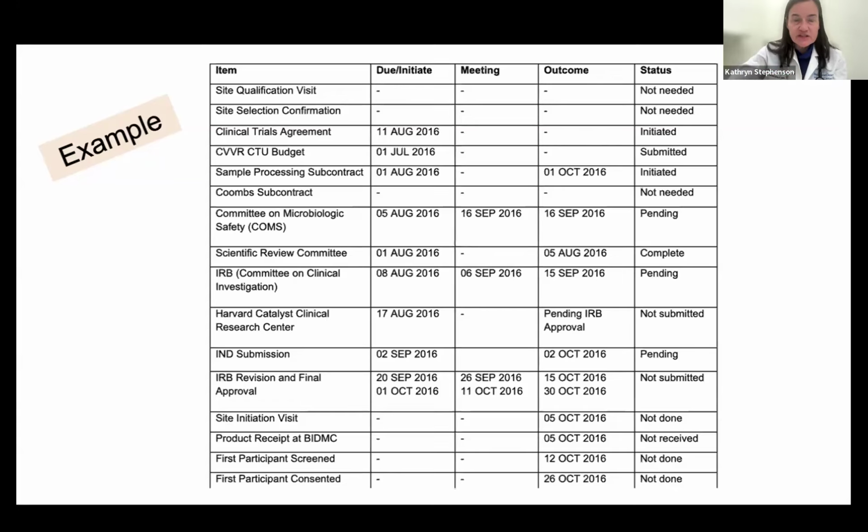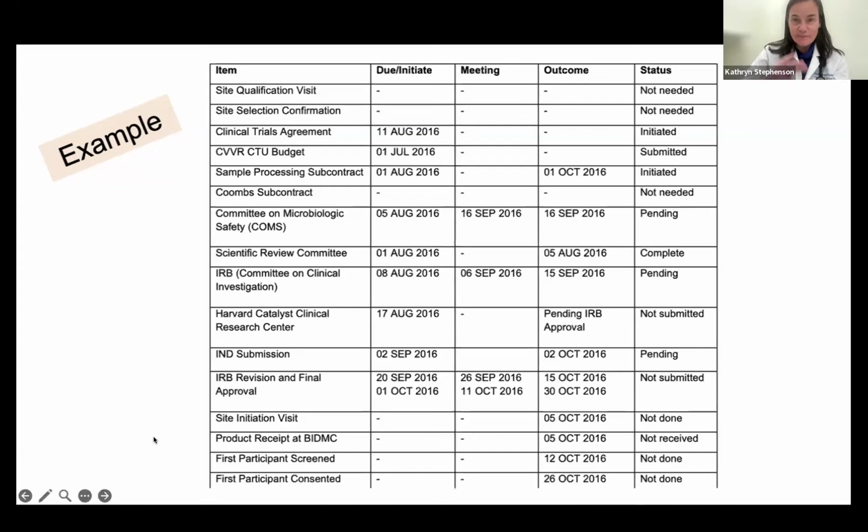You put all these different elements in, and really what locks you in are the meetings, those dates, and then when you need to start and initiate it. So I think this is just an example of how you can get organized. And often it will unfortunately tell you that you should have already started something by the time you make this plan.